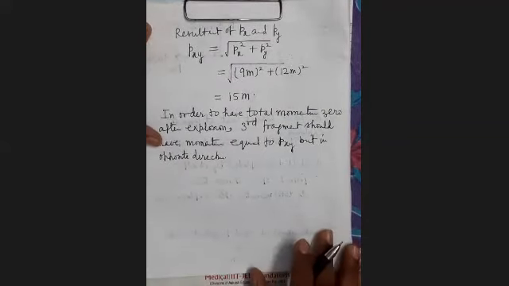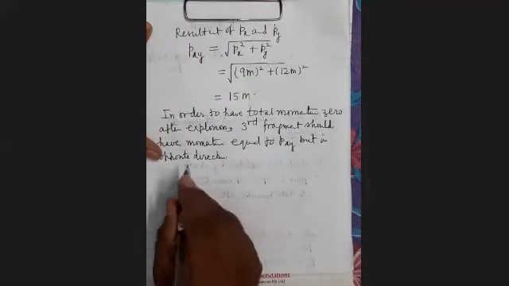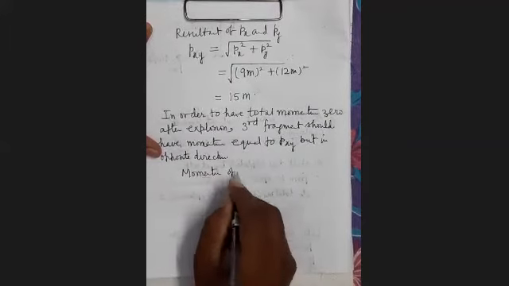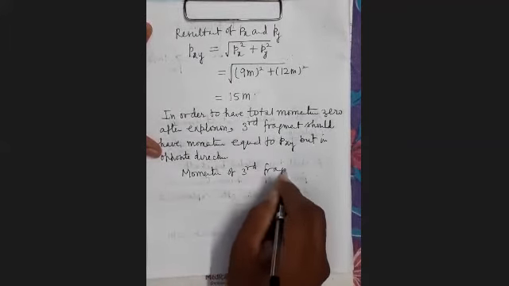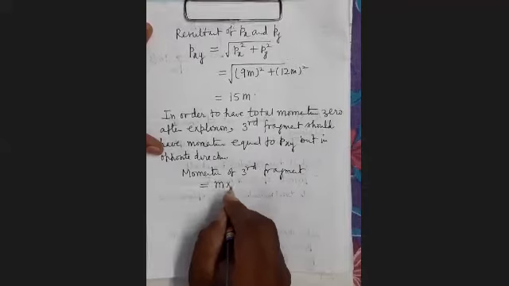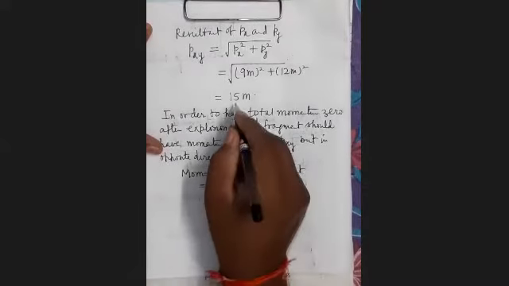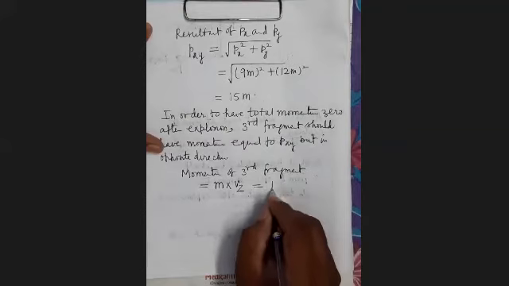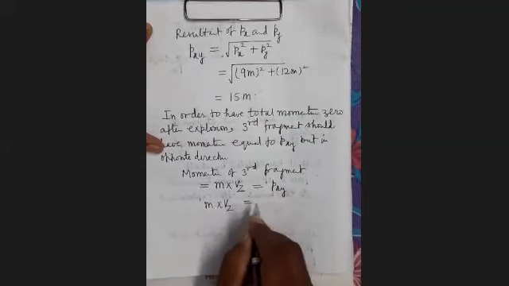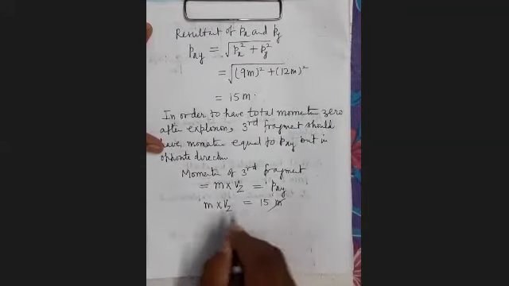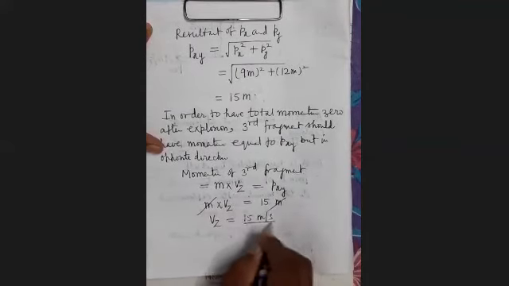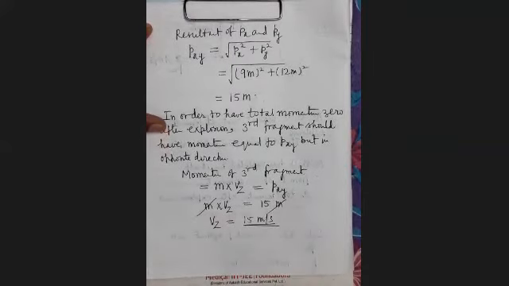So first you have to find the magnitude of velocity. The momentum of the third fragment is its mass m times vz, which you have taken. So m into vz equals 15m. This is cancelled. vz equals 15 meter per second.